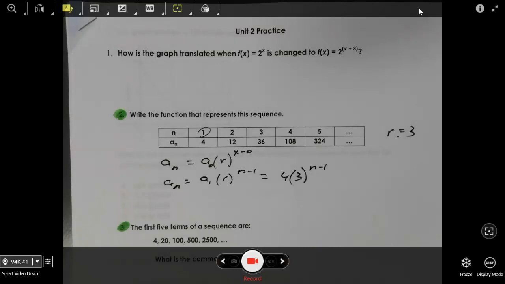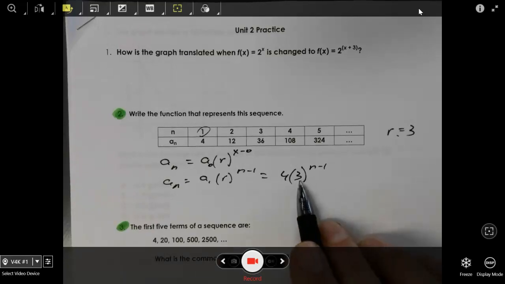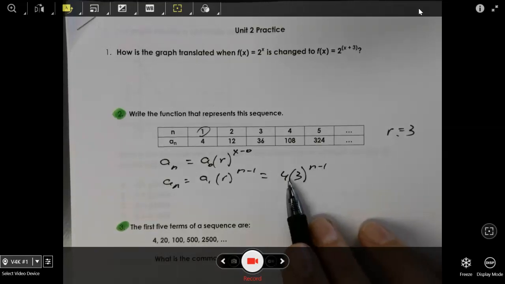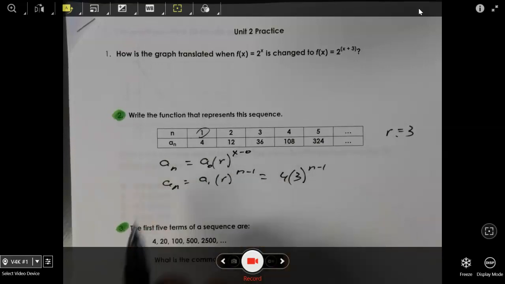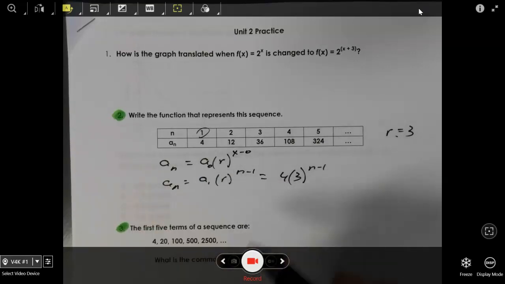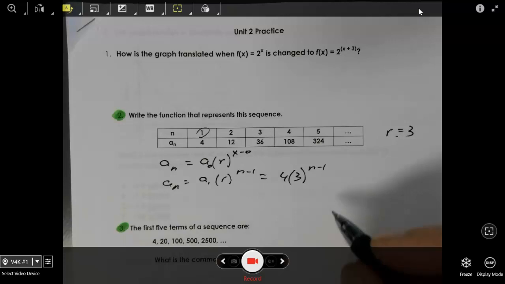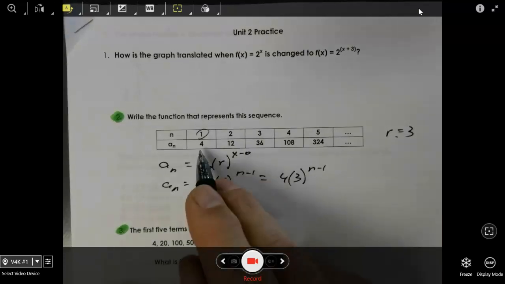Now, if that's not one of the answer choices, then we've got a different problem because you're going to have to take it back to 0. So to take this thing back to 0, if that's not one of the answer choices, you can multiply this out and see, or plug into the answer choices and see if it will give you these answers. Just plug in a 1, plug in a 2, plug in a 3, and see if it's going to give you 4, 12, and 36 for the answers. So you can also take this thing back to 0.